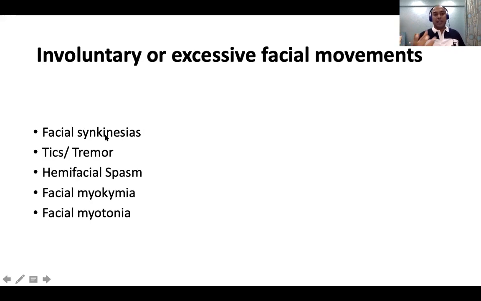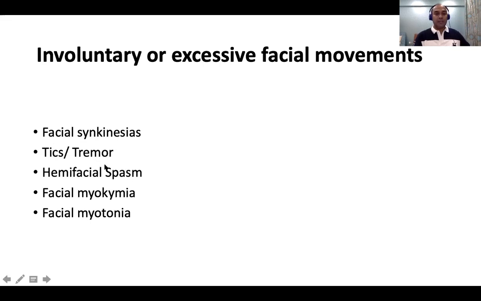In the case of a facial nerve, it's because the nerve gets injured and it regenerates, but it goes and joins the neighboring nerves like the fifth nerve or the eighth nerve, and so on. So one of the synkinesias we see with the facial nerve is the Marcus Gunn phenomenon. We'll show that later. Tics and tremor, all of us know. Tics are repetitive movements which are not purposeful but can be controlled. There is an urge and there is a pattern in tics. So all of us know facial tics.